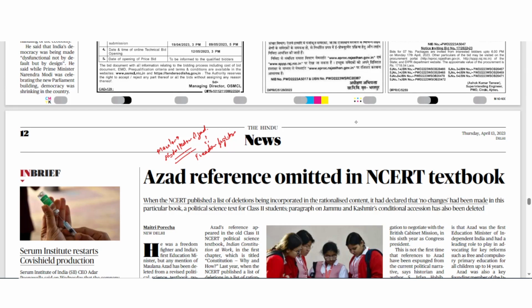And he was the Congress president from 1939 to 46 throughout the World War II period. After that, Acharya J.B. Kripalani became the president. Okay, so Maulana Abdul Kalam Azad, he also started a newspaper from Calcutta. Its name is Al Hilal. Then his birthday, that is November 11th, is celebrated as National Education Day.